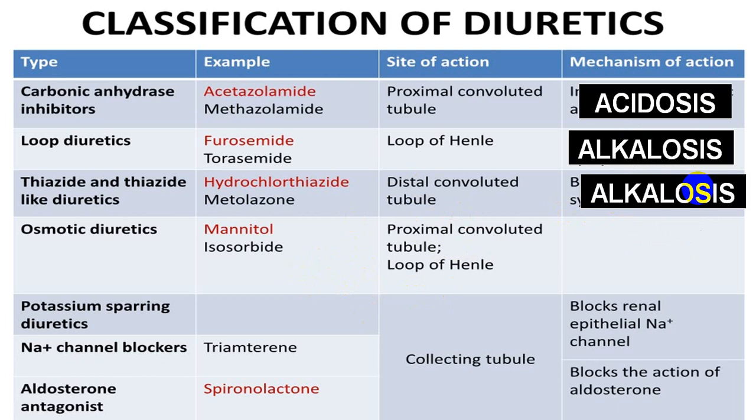Osmotic diuretic will usually have no effect. Mannitol will mainly be an osmotic diuretic. It will be acting on the proximal tubule and also on the loop of Henle. While potassium sparing diuretics will end up with acidosis because they act at the level of the collecting tubules where potassium is retained and H ions are exchanged for that particular purpose. So it will end up with acidosis.